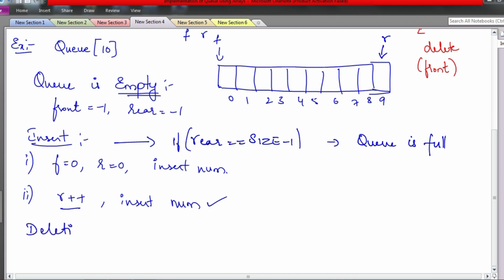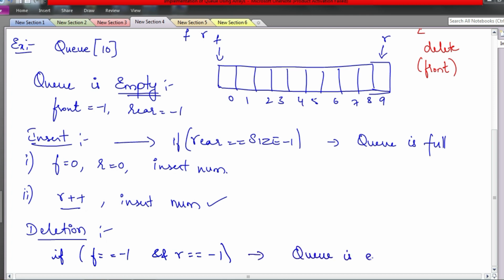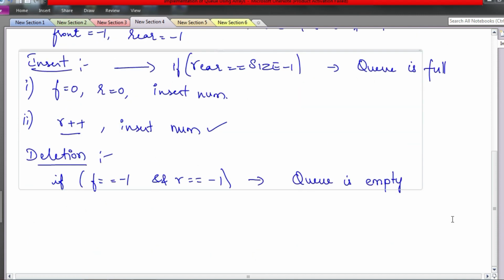Next we will see how to delete. Again, first you have to check whether the queue is empty. If it is empty and you are trying to delete, that is called an underflow condition, right? So how to check? Check whether front is equal to -1 and rear is equal to -1. If both are -1, then the queue is empty. When the queue is empty, if you try to delete from an empty queue, you will get an error saying it is a queue underflow, and you have to write that in the printf statement.